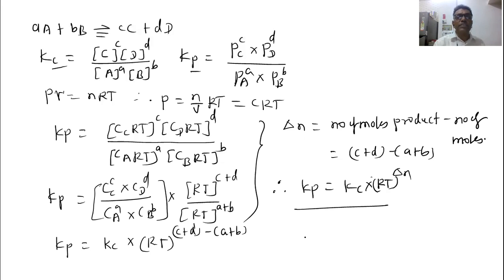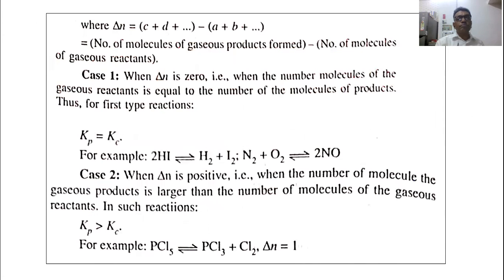Now let us apply this equation, where delta n equal to number of moles of products minus number of moles of the reactant. Case 1, when delta n becomes equal to 0, that is when the number of moles of the reactant is equal to the number of moles of the product, both are same.